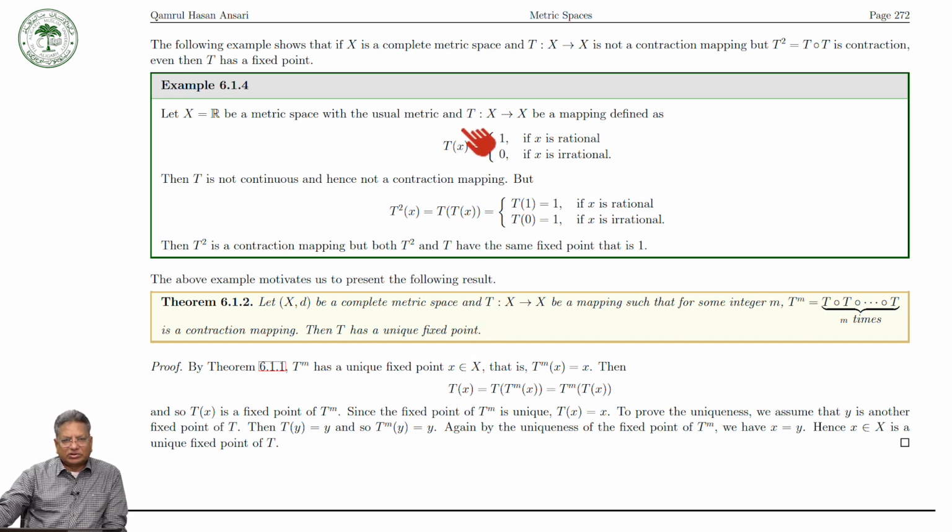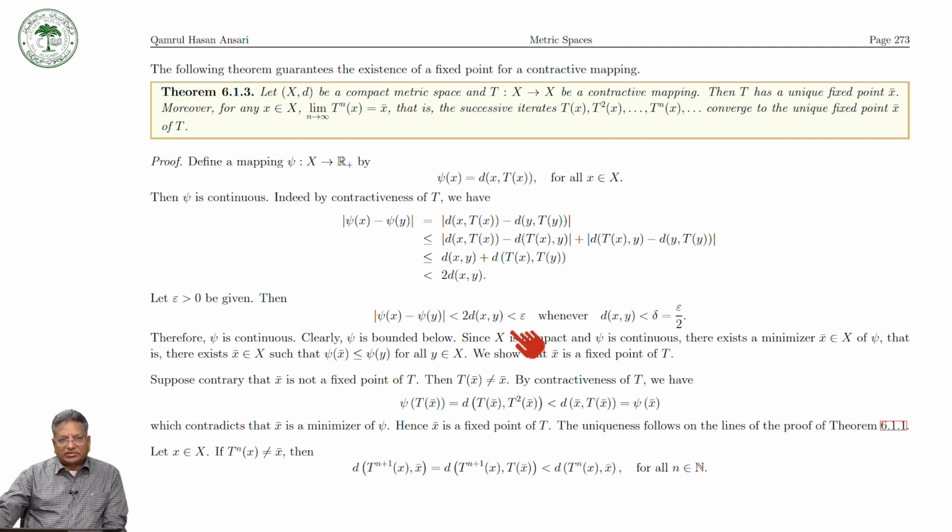And here was the example. If you define Tx equal to 1 when x is rational, and Tx equal to 0 when x is irrational, then this is not a continuous function and hence not a contraction map. But T square is a contraction. So T is not a contraction, but T square is a contraction. And so, if X is a complete metric space and T may not be a contraction, but T raised to the power m is a contraction, then T has a unique fixed point.